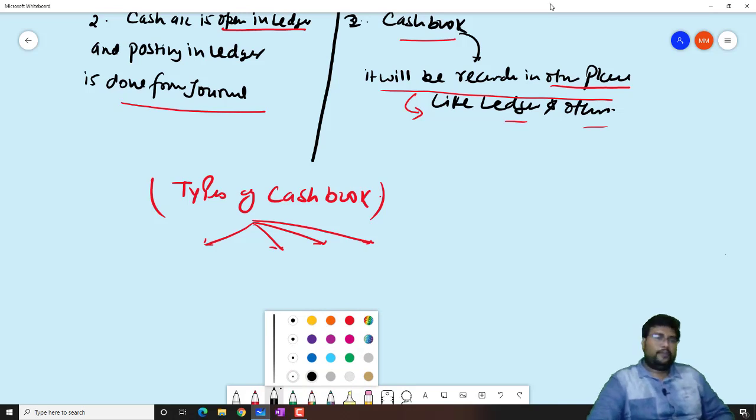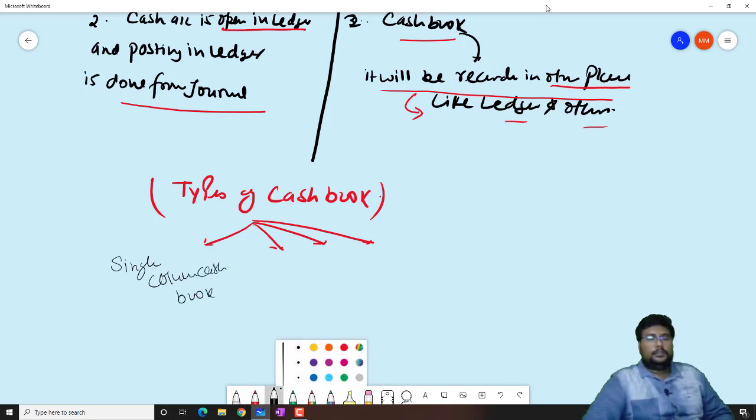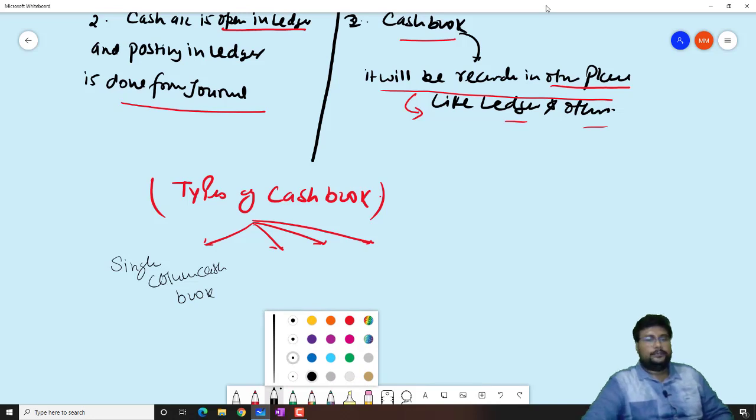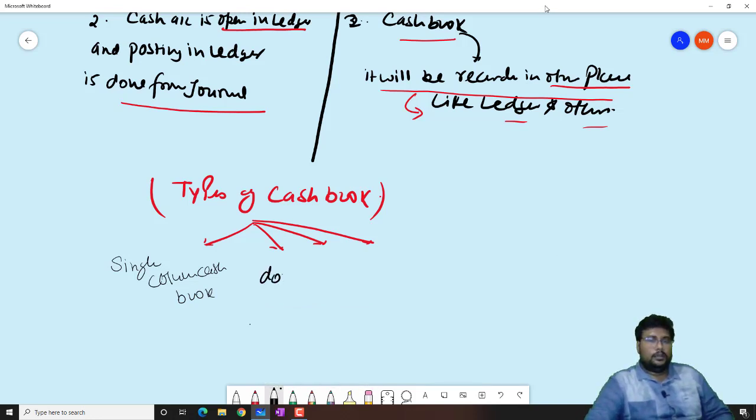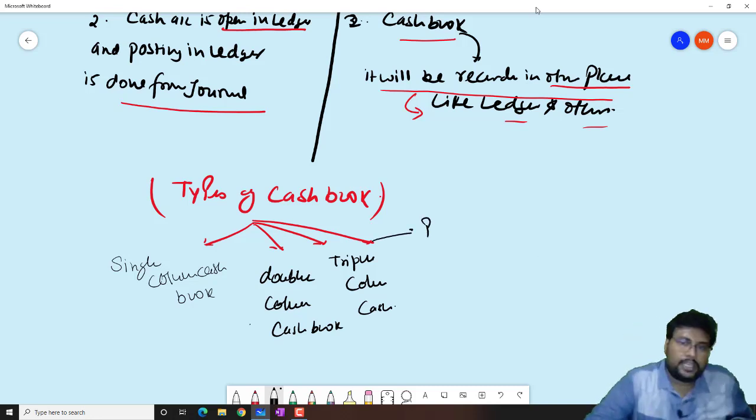The first type of cash book is known as single column cash book. The second one is known as double column cash book, the third one is known as triple column cash book, and the fourth one is a special one known as petty cash book.